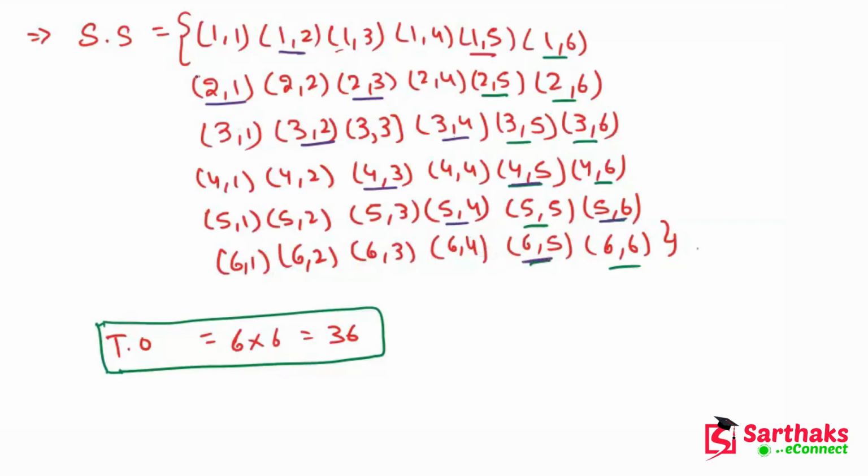So the total number of favorable outcomes is what? 1, 2, 3, 4, 5, 6, 7, 8, 9 and 10.